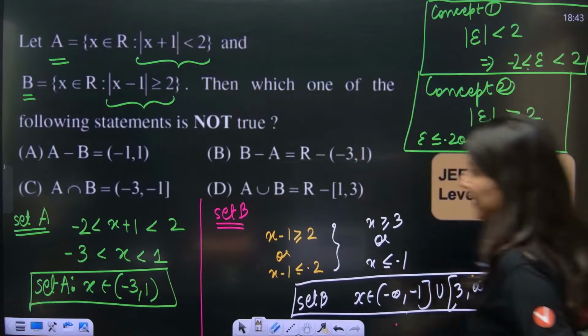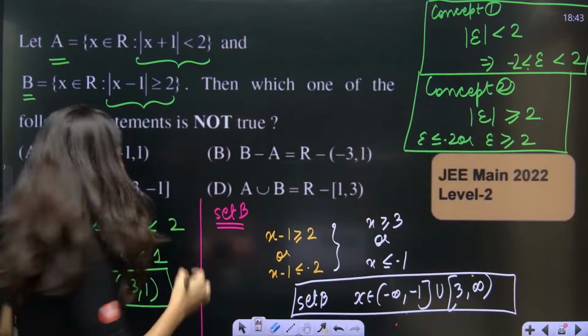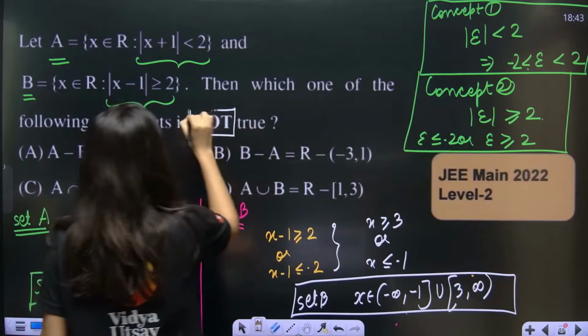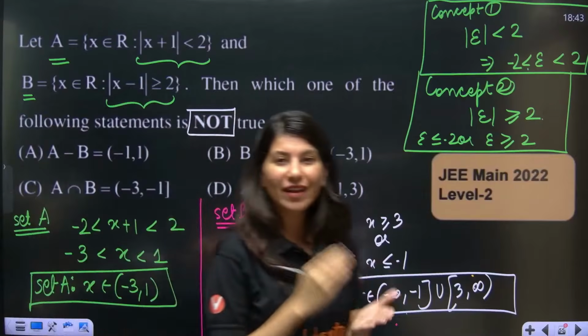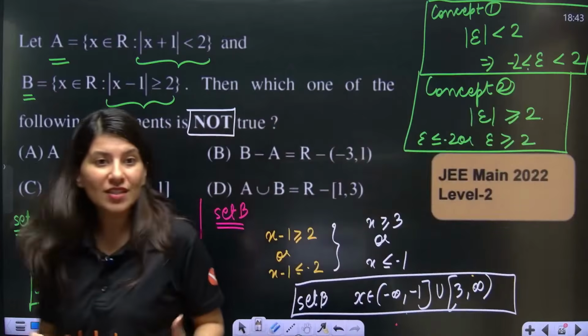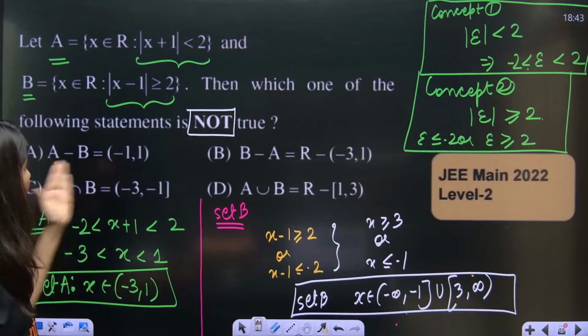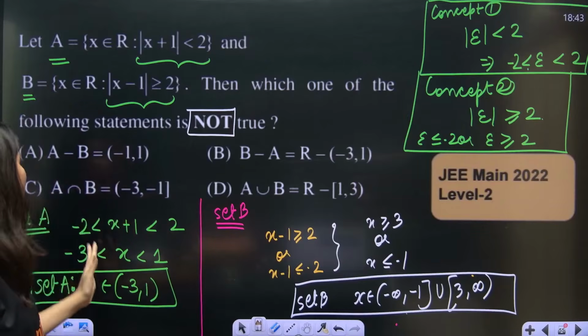Now, this is set A, this is set B. Now we need to think about which of the following statements is not true. So we need to check every option, because all 4 options are very different.